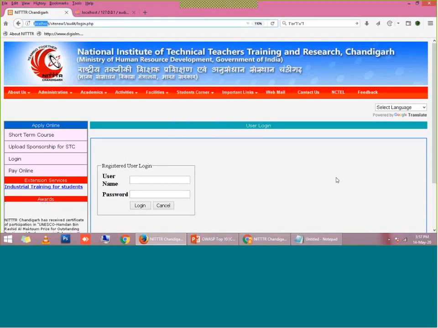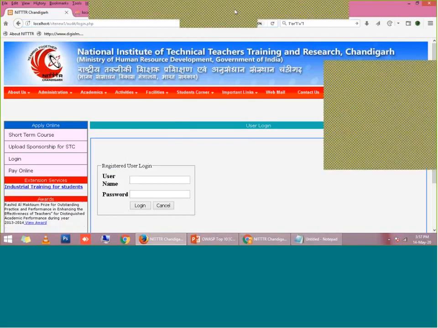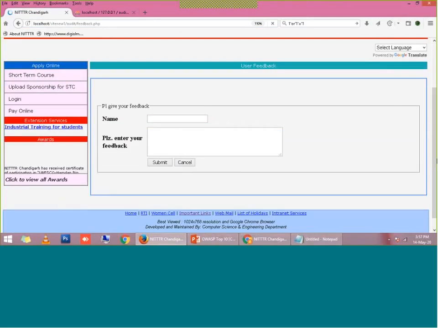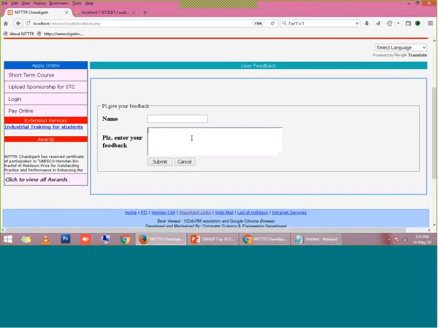So here is a feedback button, where I have given an option for my users to give feedback. Suppose some legitimate or valid user wants to comment on my website.